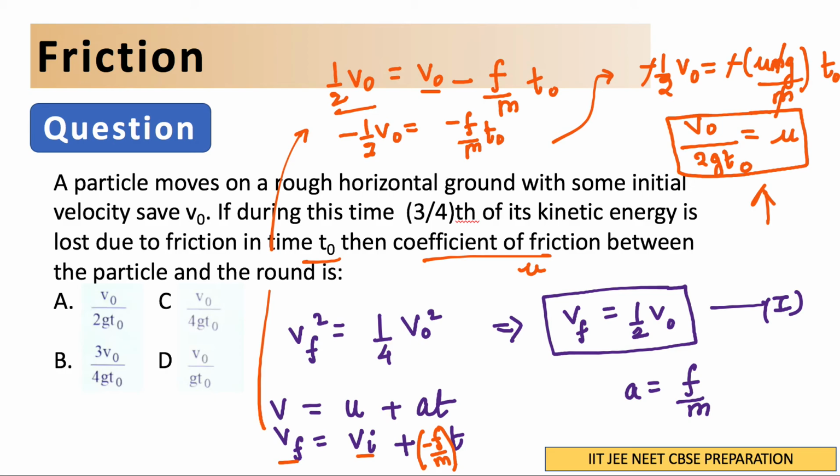In the options, if you see v naught upon 2g t naught, this is option A only. So option A is correct.